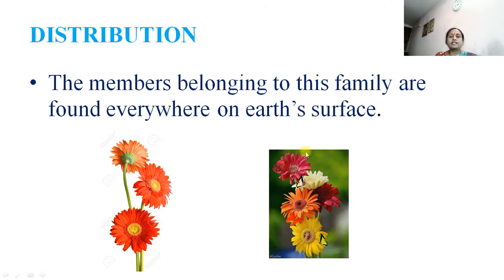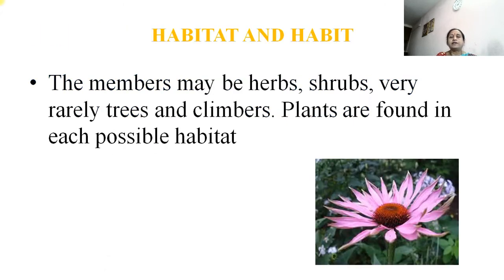Then distribution: the members belonging to this family are found everywhere on earth. Some plants are mesophytic, some are xerophytic, some are shrubs, and some are trees. Every type of plant is included in this family.